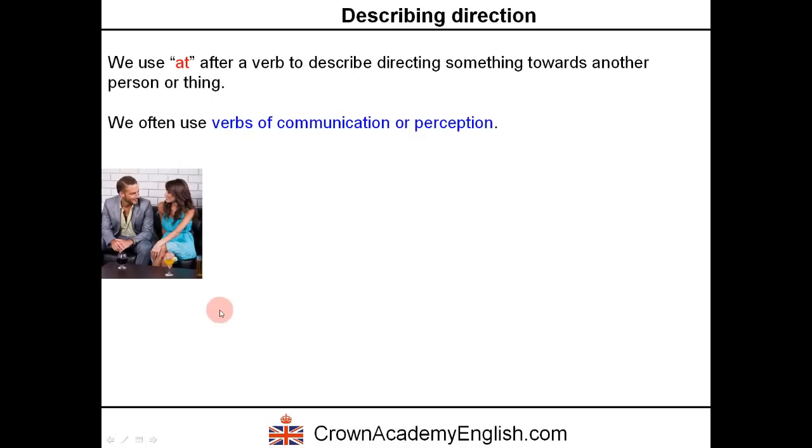So here is a common example. Jane is smiling at Mark. Okay? We don't say smiling to Mark. No, we use at. Smiling at Mark.